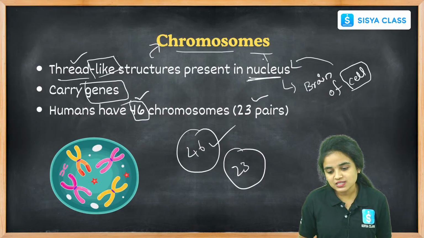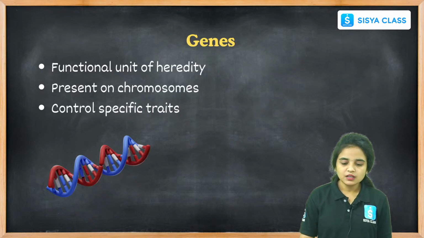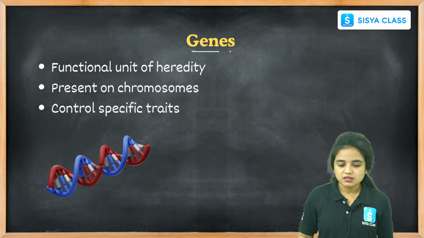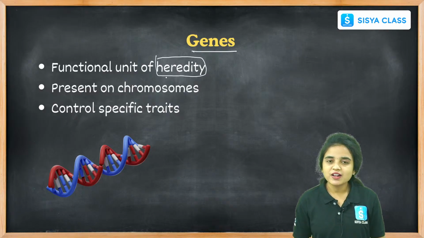And where this nucleus is present, inside the cell. Right students? And let us see about the genes. While coming to the genes, they are called the functional unit of heredity. Right students, functional unit of heredity.